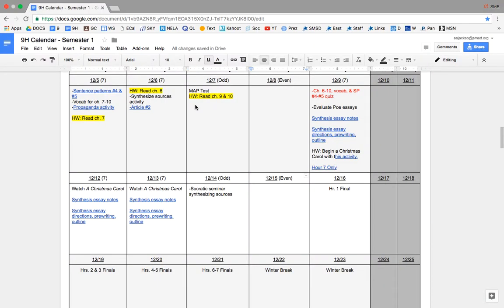These are directions for the synthesis essay, which is the final assessment for the Animal Farm unit. If you start by going to my calendar, there are two documents that will be important. They're posted on Monday the 12th and Tuesday the 13th. Click on the essay directions, pre-writing, and outline.